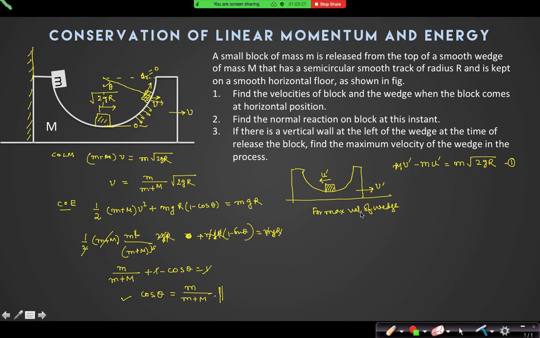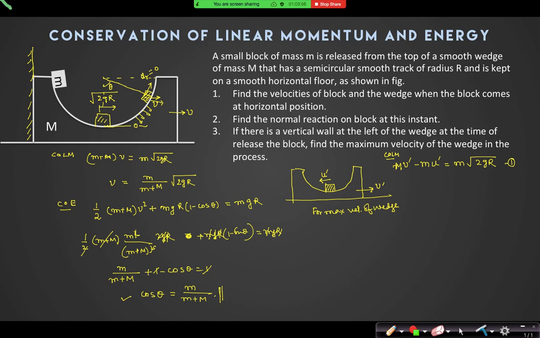Another equation, what can I write? Can you tell me any other equation? This is one equation, conservation of linear momentum. Anything else that we can say? Because two unknowns cannot be solved by one equation.